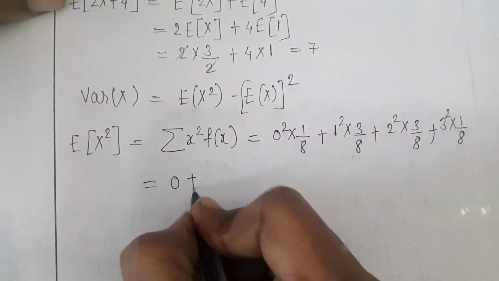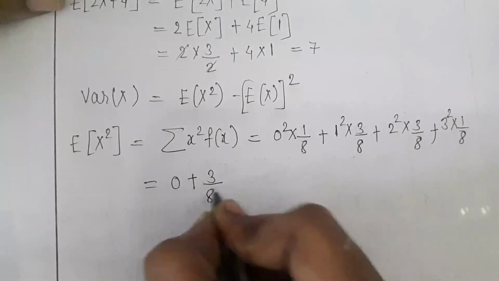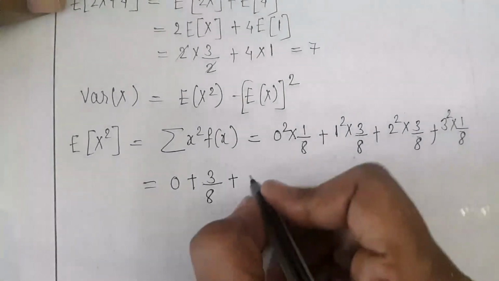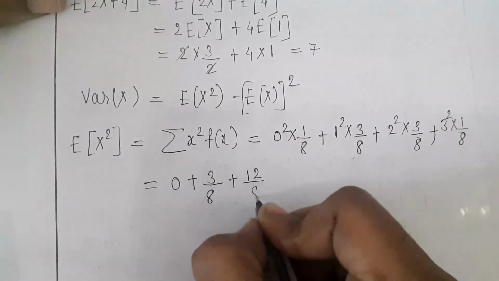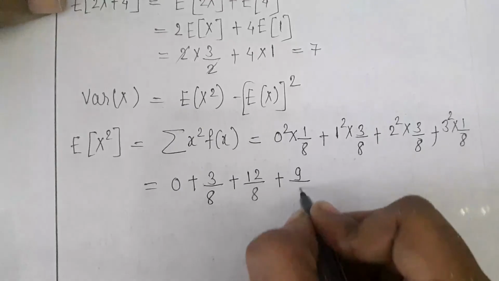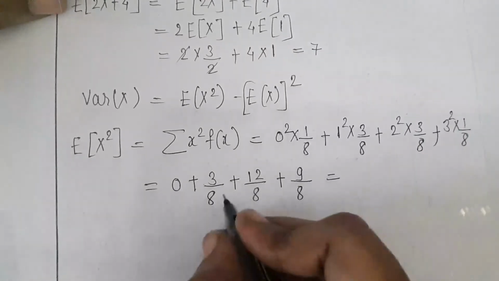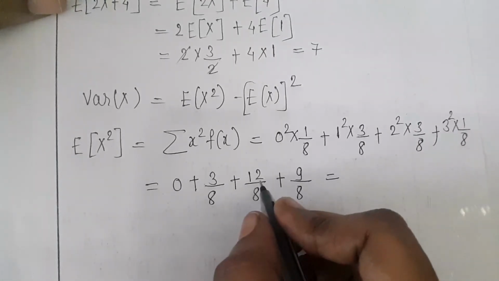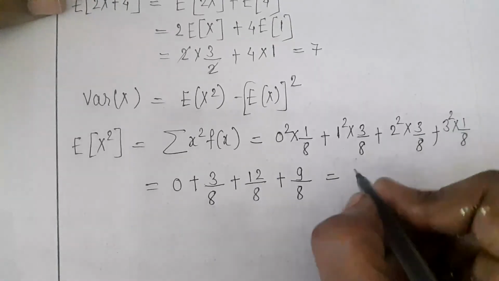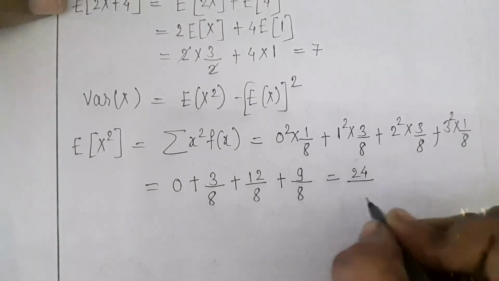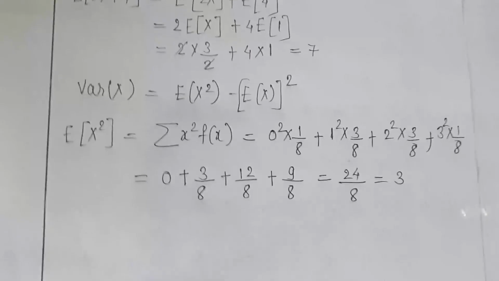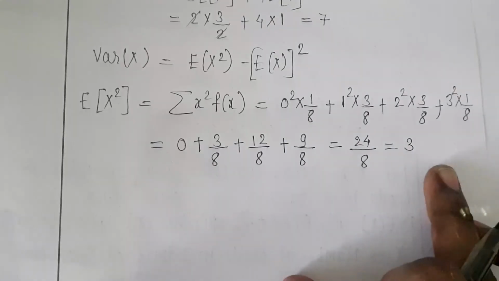So 0 plus 3 by 8 plus this is 2 square. 2 square is 4. 4 into 3, 12. 12 by 8 plus 3 square is 9. 9 by 8. So it is equal to 9 plus 12, it is 21. 21 plus 3, 24 divided by 8. So it is equal to 3. So expectation of x square we obtained it as 3.